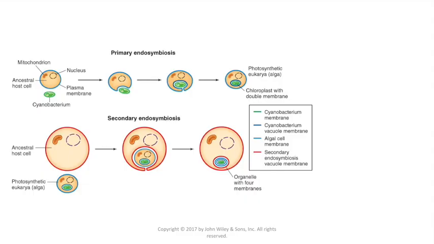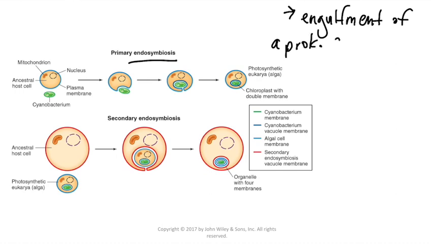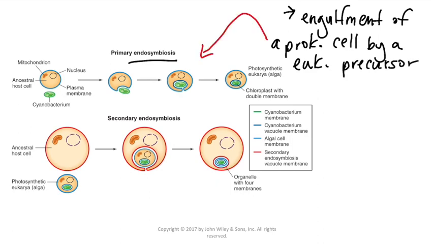Eukaryotic cells have all of those membrane-bound organelles with very specialized functions. And there's been this long-standing idea that membrane-bound organelles like chloroplasts, even mitochondria, developed through a process called endosymbiosis. This process is best described as the engulfment of a prokaryotic cell by a eukaryotic precursor. Thus, in primary endosymbiosis, we begin with some sort of ancestral host cell, so the eukaryotic precursor. This eukaryotic precursor already has a mitochondrion.